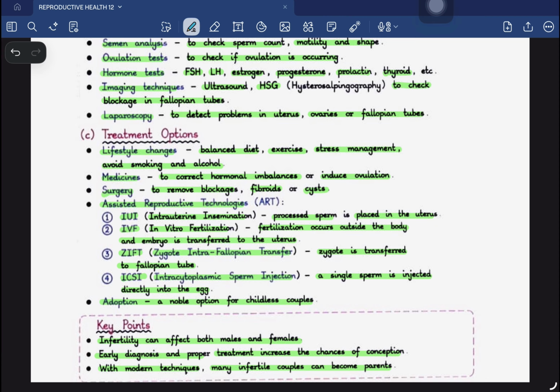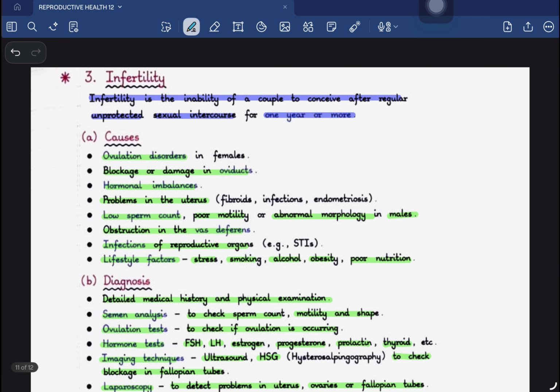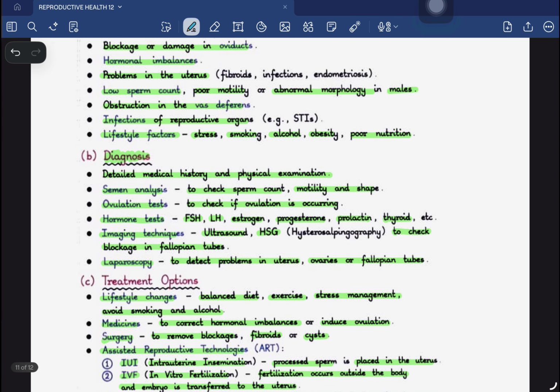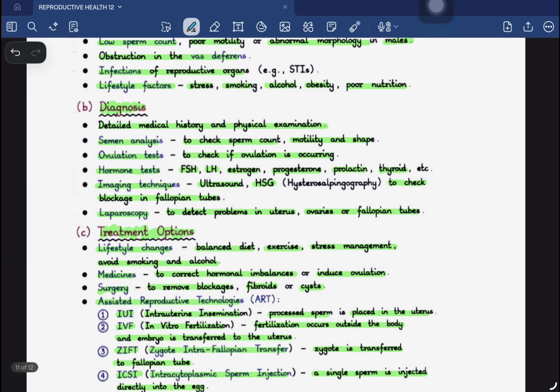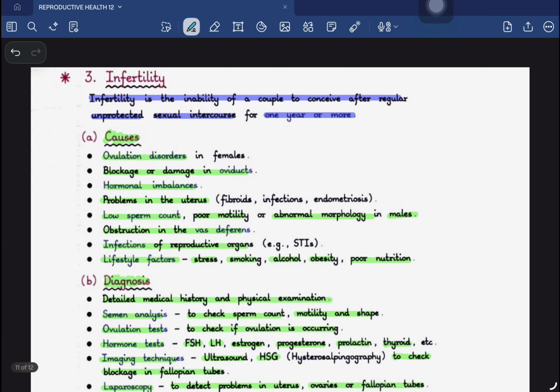So it is very important to detect the main cause of this infertility with the help of different diagnoses, and after that there are different treatment options that can be done. And obviously if the treatment doesn't respond, in that case the couple can go for adoption, which is a very noble cause, and that should be done by a couple who is unable to conceive a normal healthy fetus.